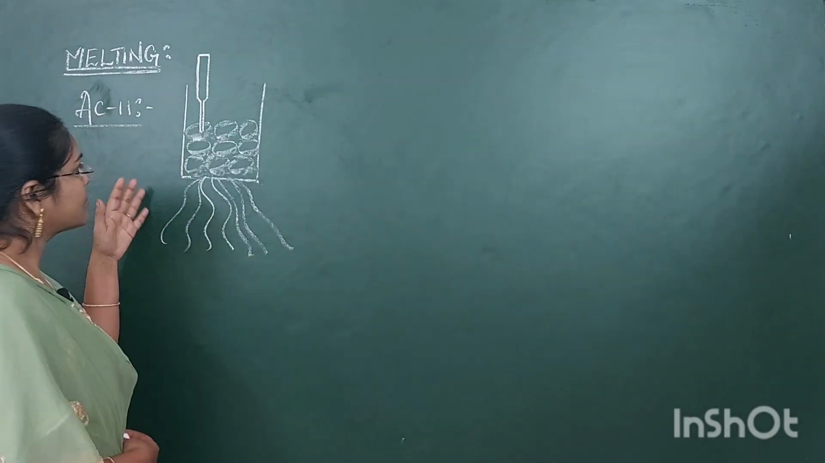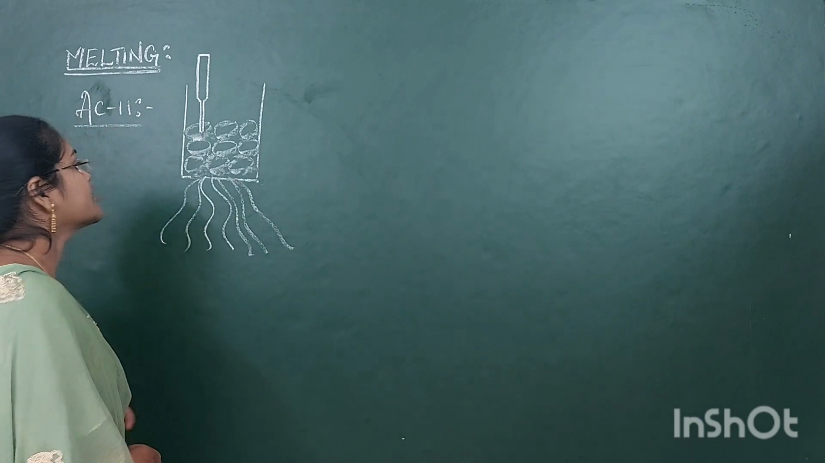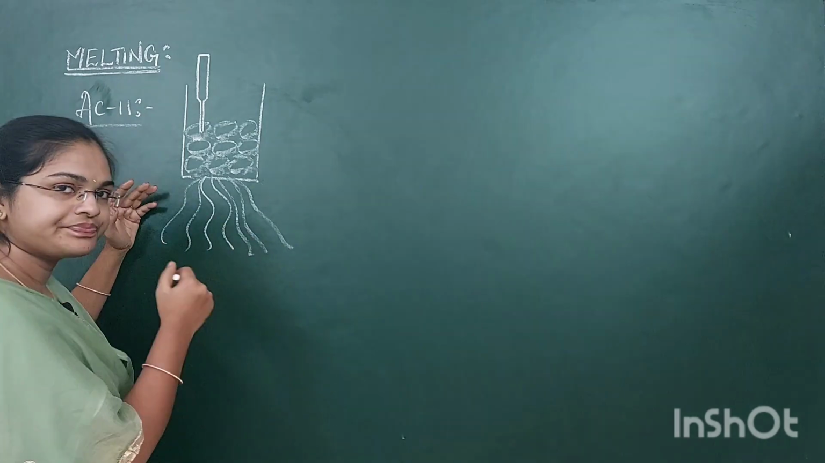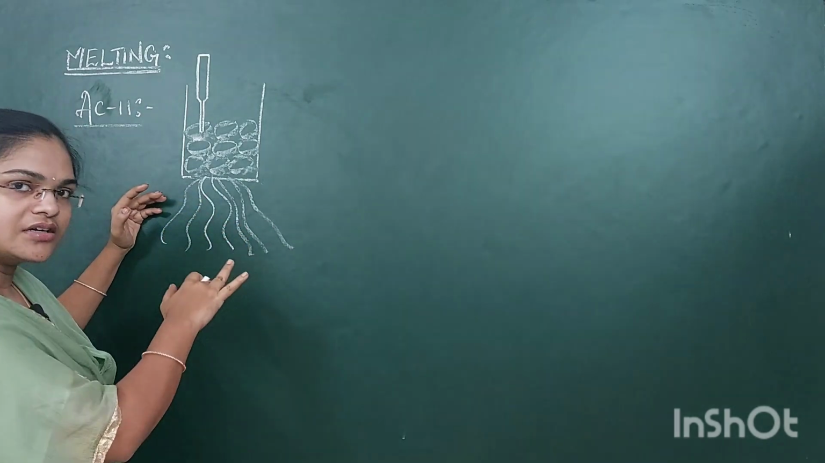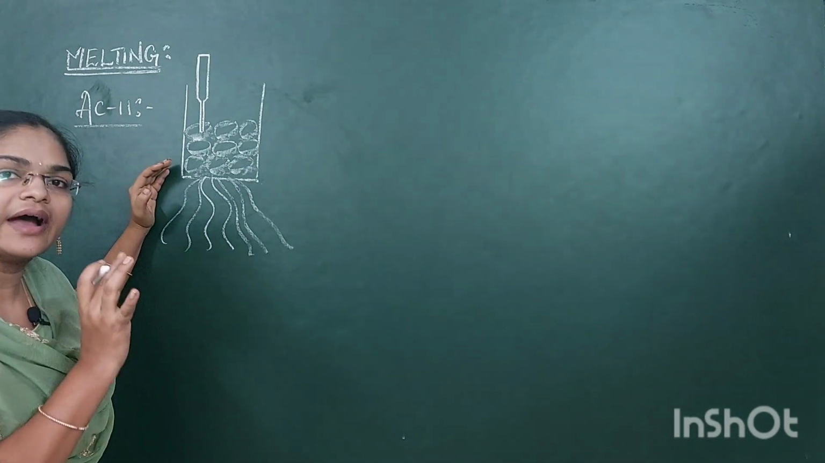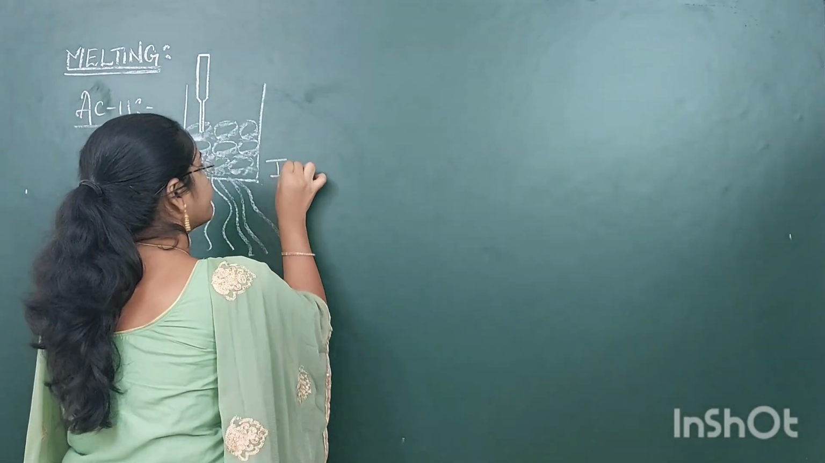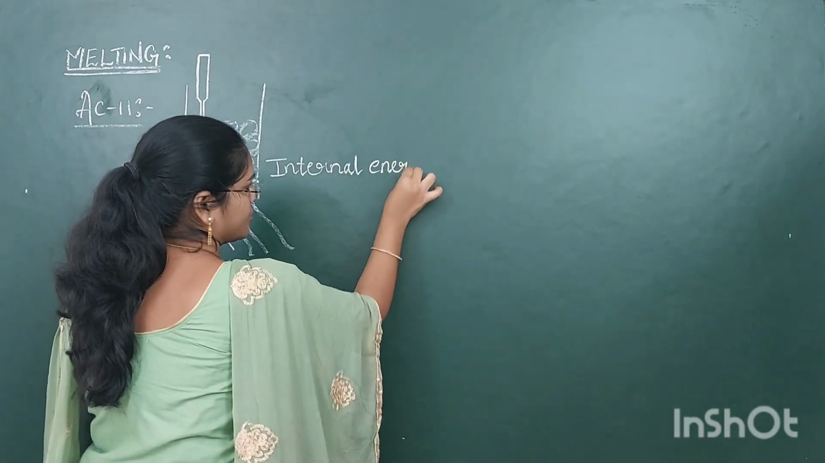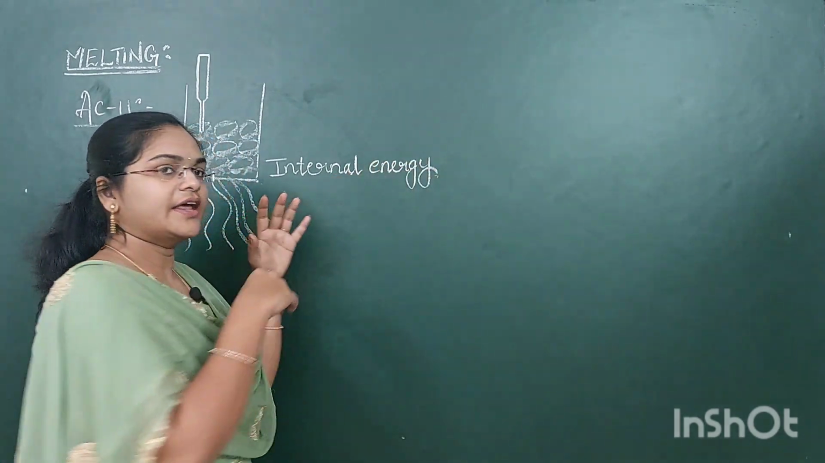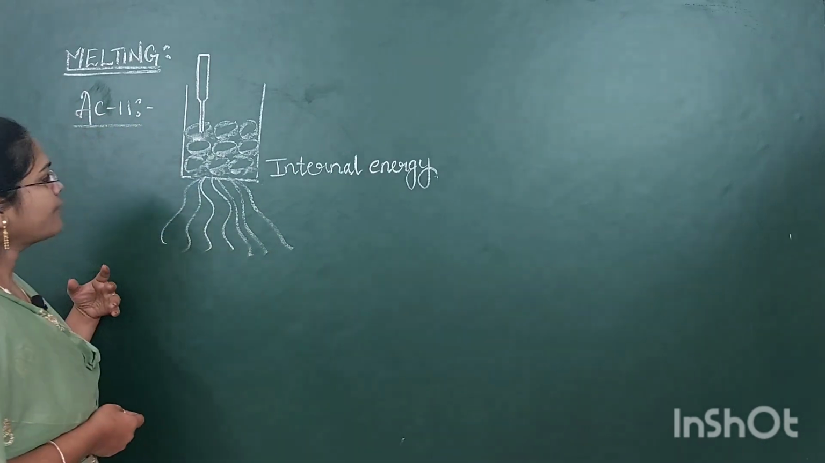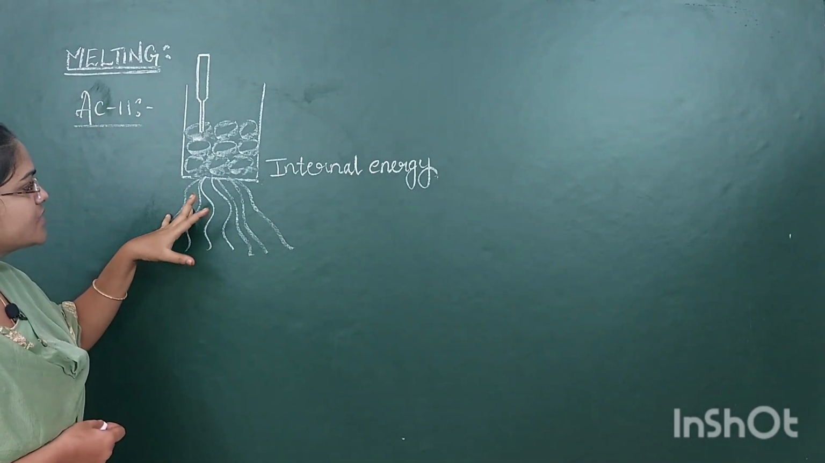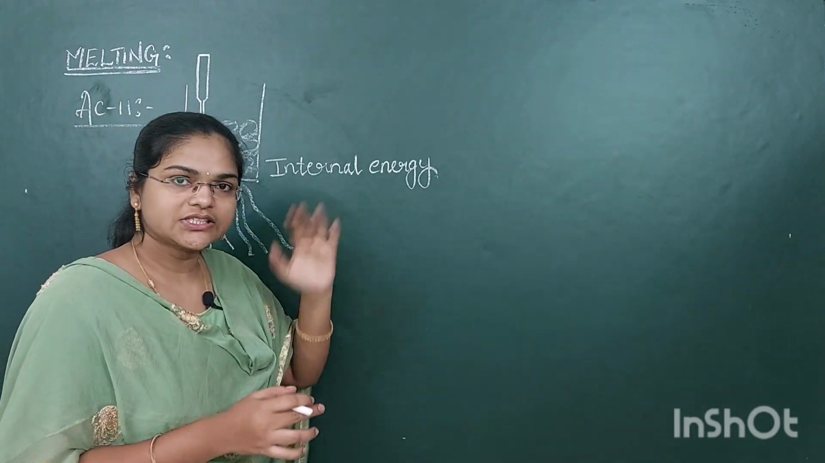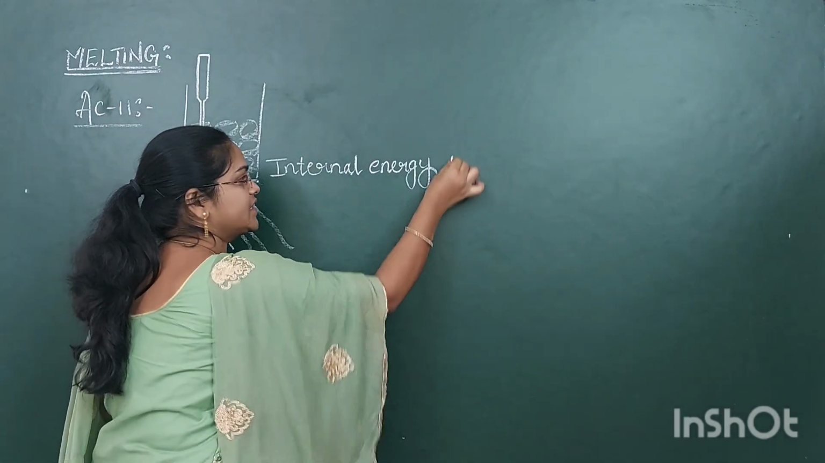Let's see why it has a constant temperature. When you supply heat to that beaker, the ice cubes have some internal energy. In a previous video I already explained internal energy, so if you want to know more about it, you can check out that video. When you supply heat energy to the ice cubes, their internal energy will be increased.